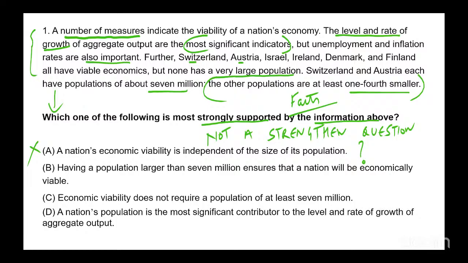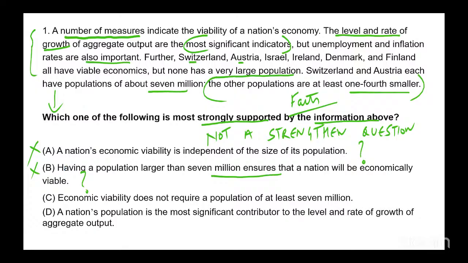B, having a population larger than 7 million ensures that a nation will be economically viable. Any such idea given in the passage? Population larger than 7 million, then a nation will be economically viable. Again, I don't know from the passage. Out.